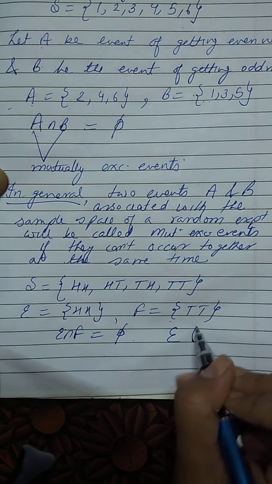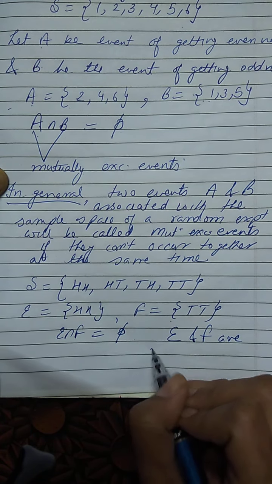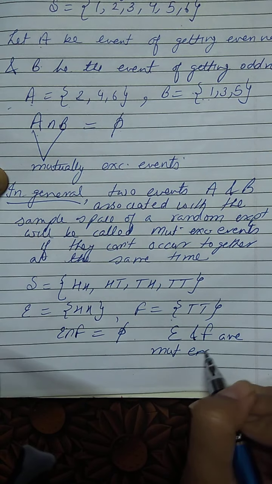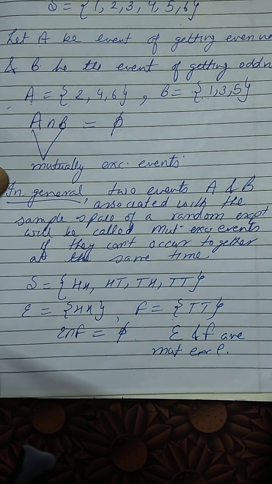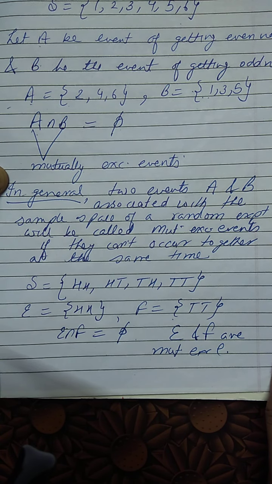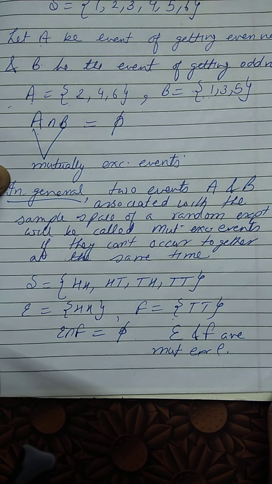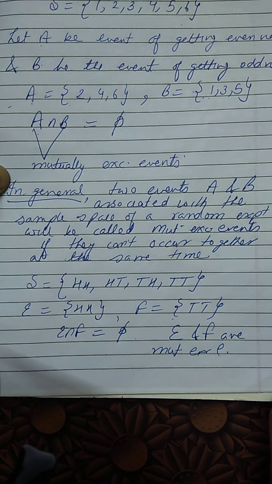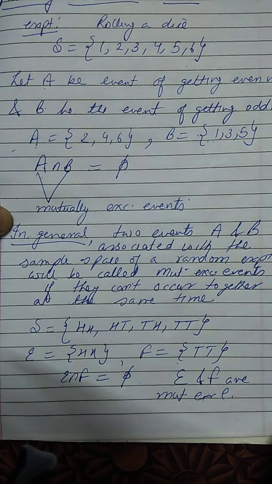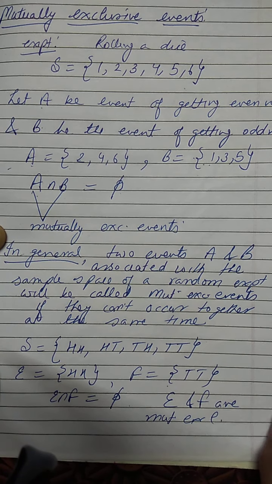These two events E and F are mutually exclusive events, right? So depending upon any sample space associated with some particular random experiment, we can easily define the events which will be mutually exclusive, as well as describe those events. So this is the definition and the explanation of mutually exclusive events.